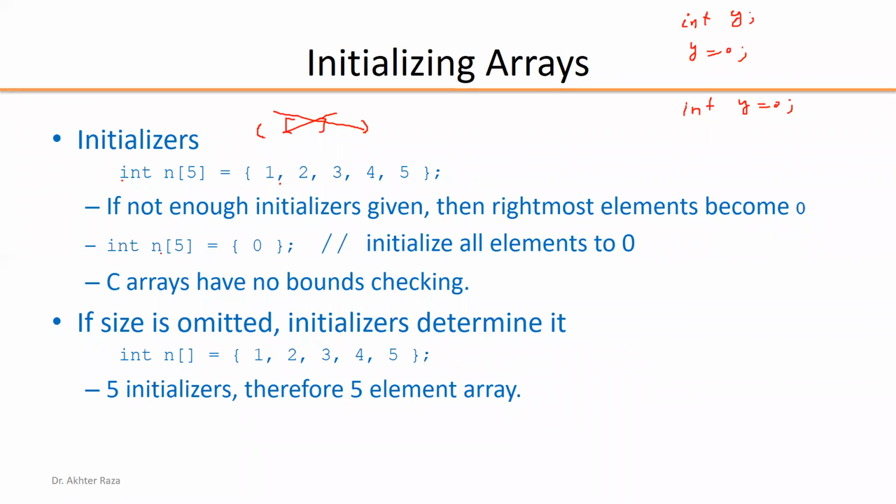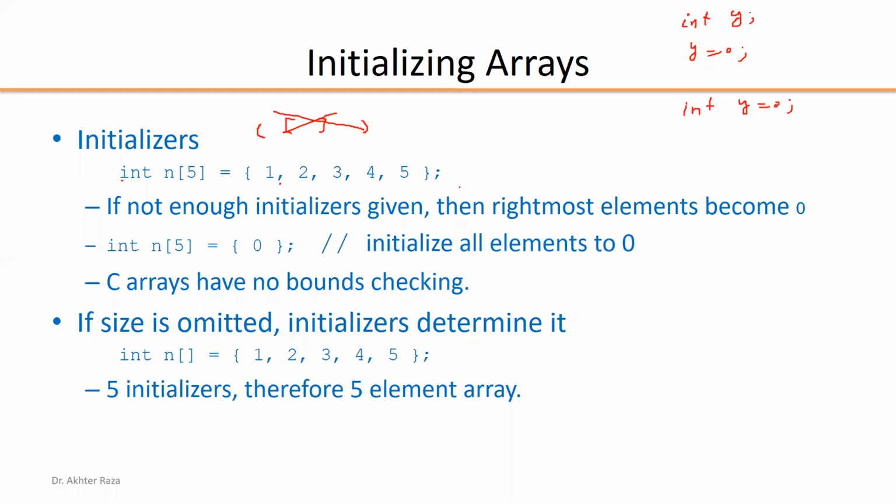But if we write n[5] = {0}, then all elements of n will be initialized to 0. And if I omit the size and the values are there, then automatically the size 5 will be set, and there will be no error in this case. Automatically the size will be declared as 5. So in this case, we can initialize the values of the array n.